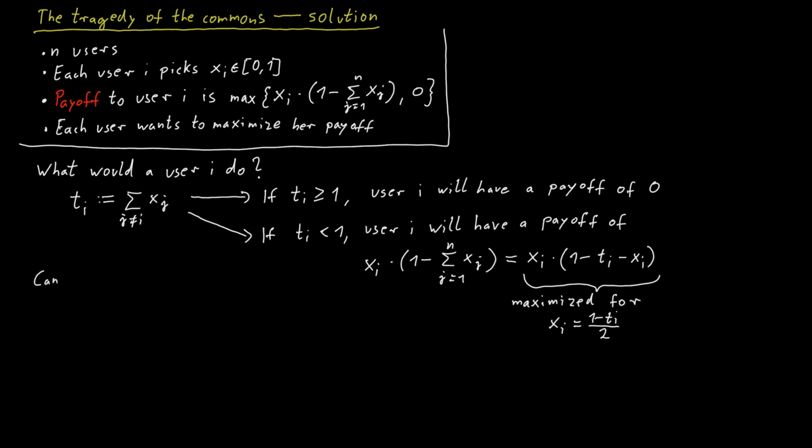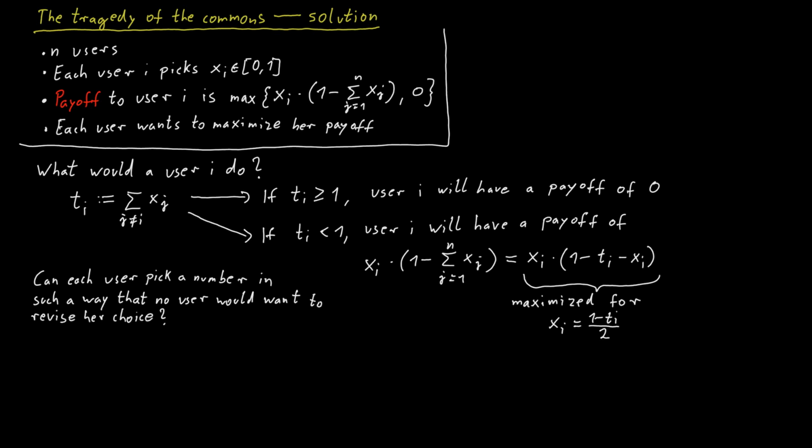The question now is whether there is a combination of choices of xi values for all users such that the system is stable, which means that no user would want to revise her choice, provided that all the other users also stick with their choice. And it turns out that there is only a single such state that does not overload the channel.